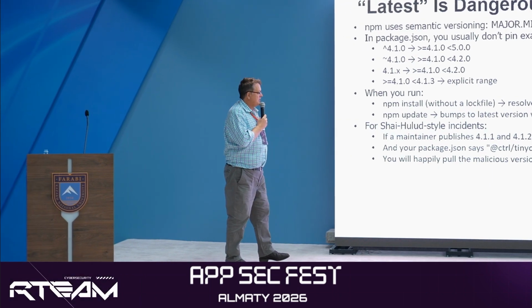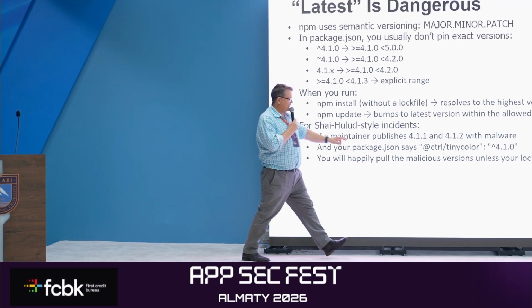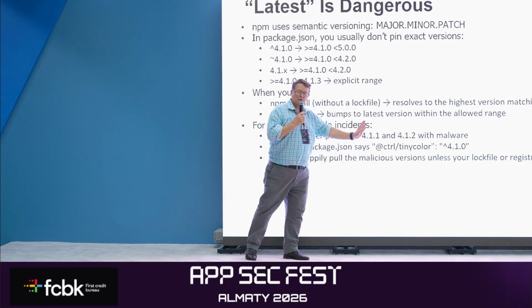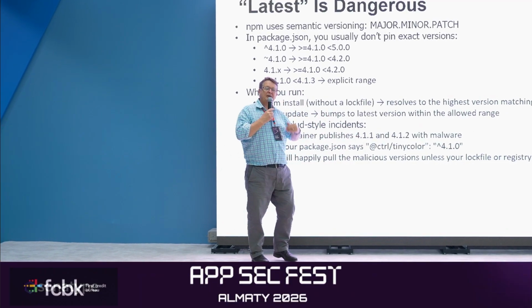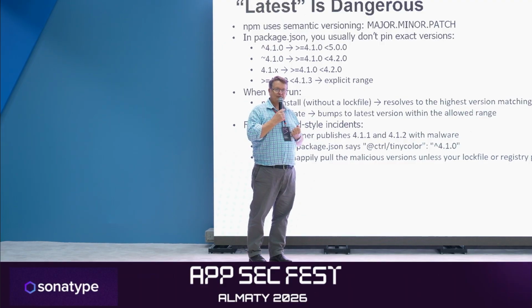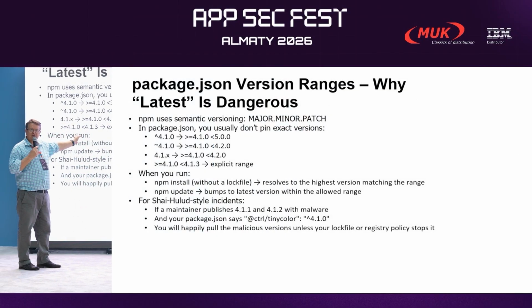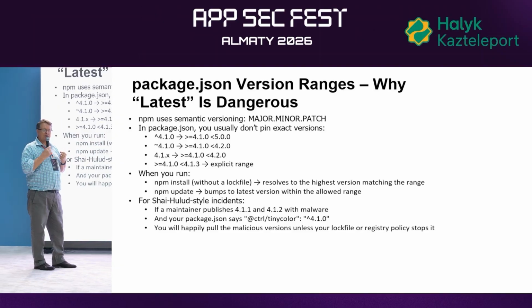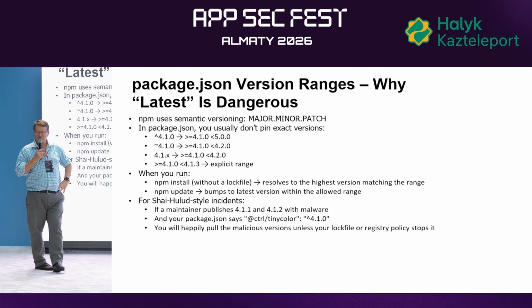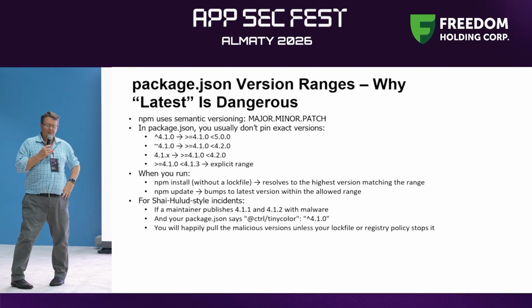Now, what happened with Shai Hulud was that they just upgraded the version, the patch version or the minor version, knowing that people will automatically download the new version. So the hackers know that people are using these version ranges and they're going to download automatically new versions that match. Now, why is that a problem?